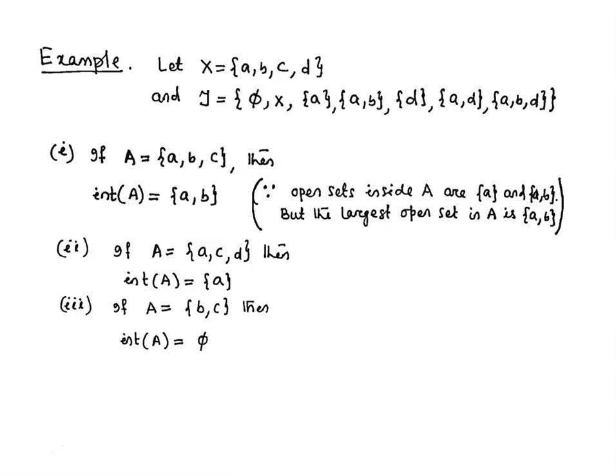Let us take one more subset A of X containing 2 points b, c. Now what is interior of A? Interior of A is empty, because here you can check that there is only one set, the empty set, which is vacuously inside A, but there is no other open set which is contained in A. So interior of A is empty.